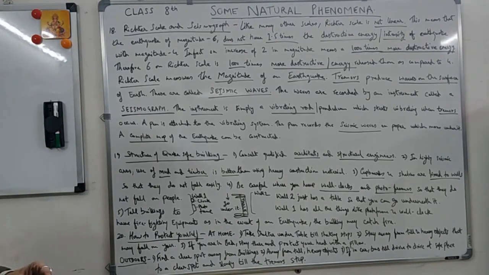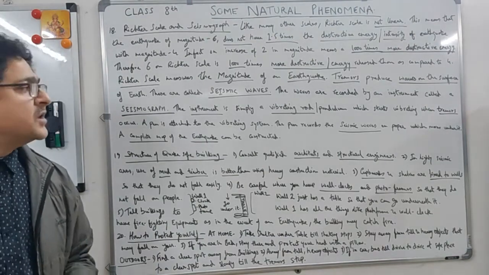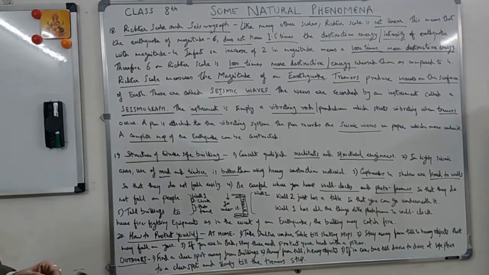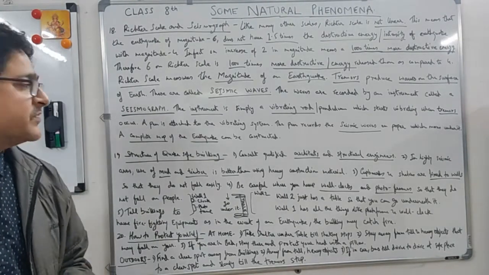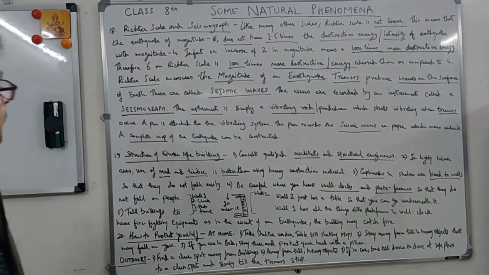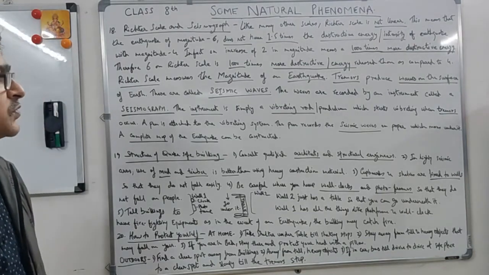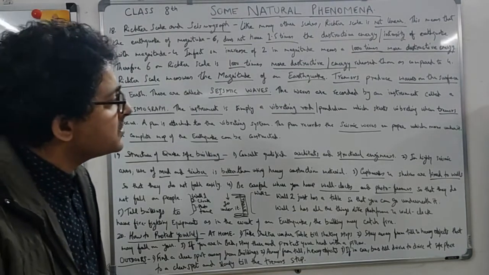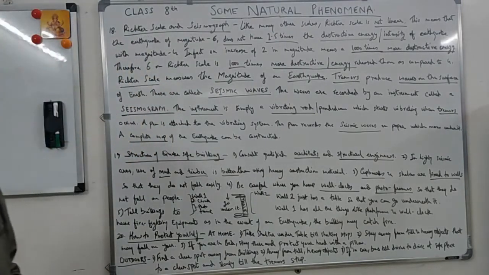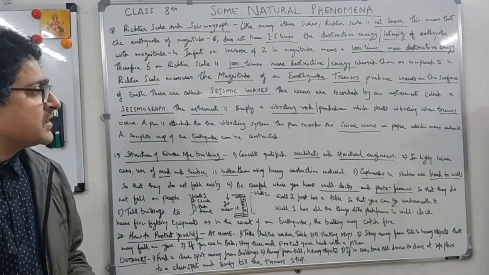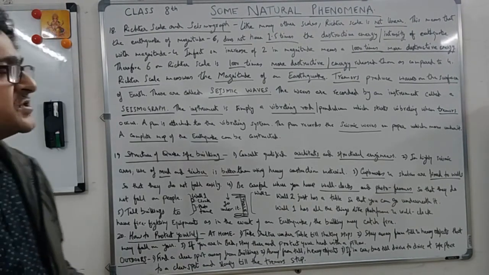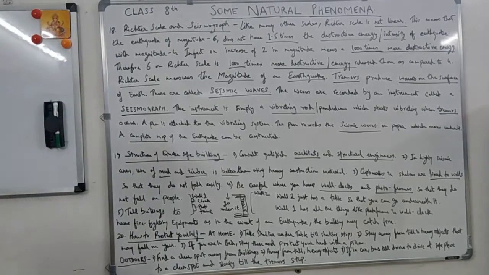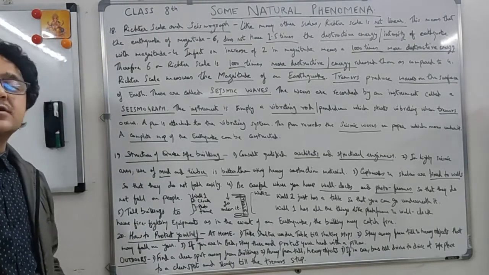The instrument is simply a vibrating rod or a pendulum which starts vibrating when tremors occur. A pen is attached to the vibrating system. The pen records the seismic waves on paper, which moves under it. So below the pen there is a paper, and as the pen moves with the tremors, it records the seismic waves on paper. So the complete map of the earthquake can be constructed.